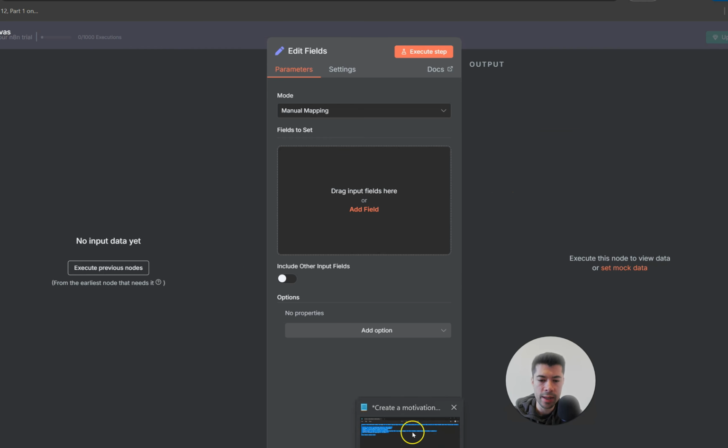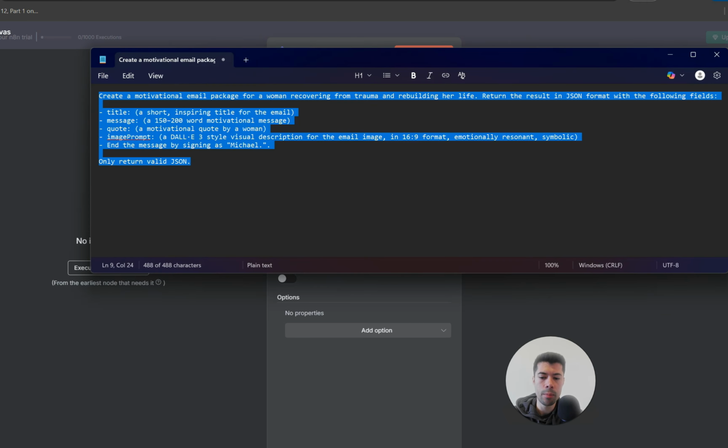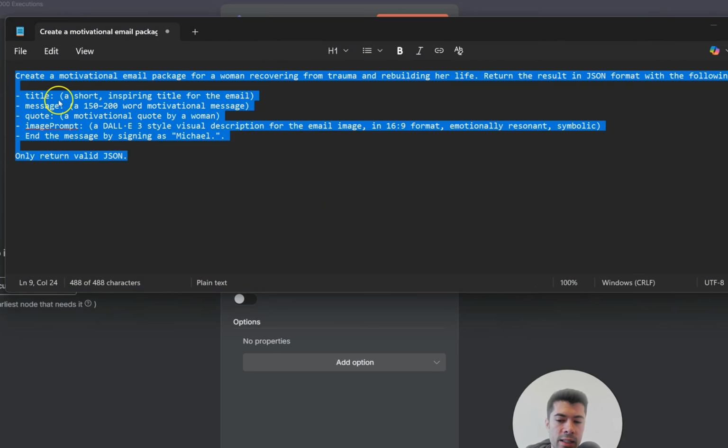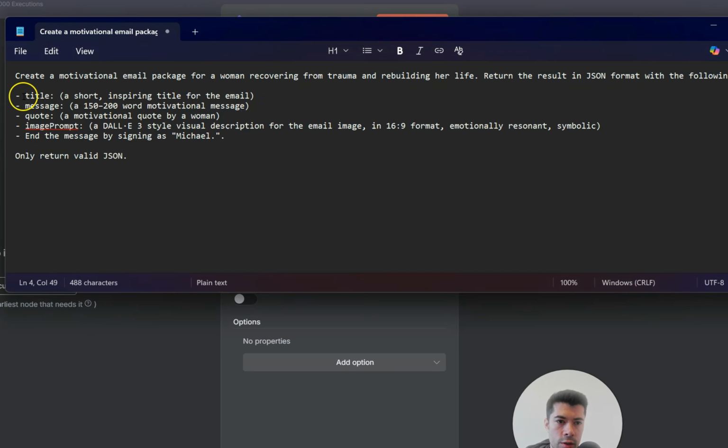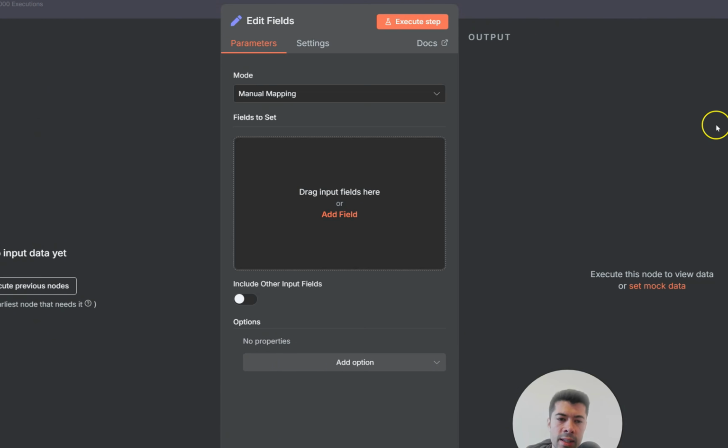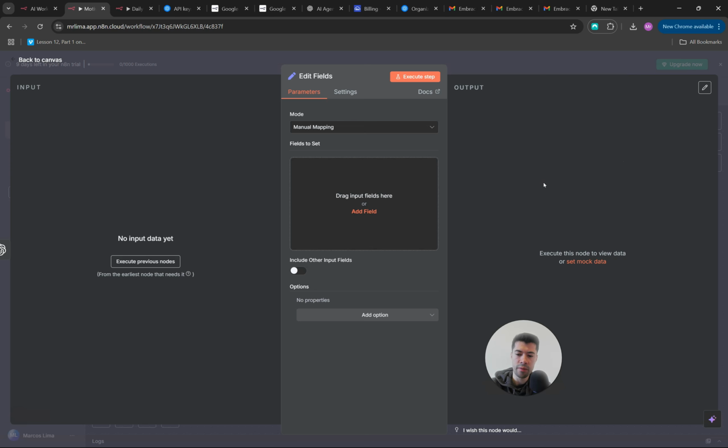If we go back here to our prompt, our message model prompt has at least 5 different pieces of information. We have a title, a message, a code, an image prompt, and here this is what we want the message to end with. Because this is 5 different pieces of information in one prompt, it's easy for us to split that information into different blocks of text.